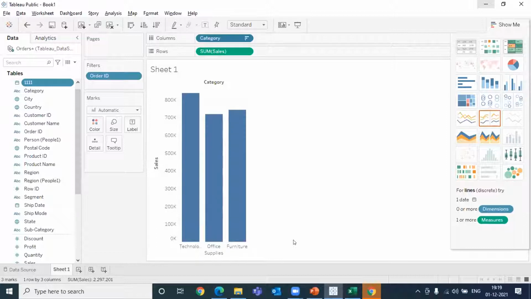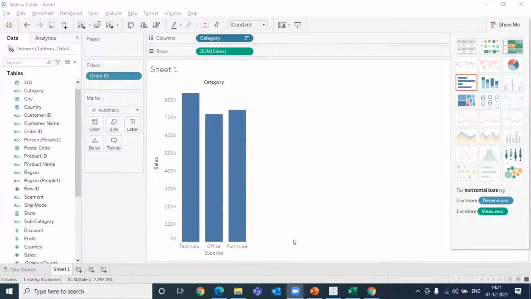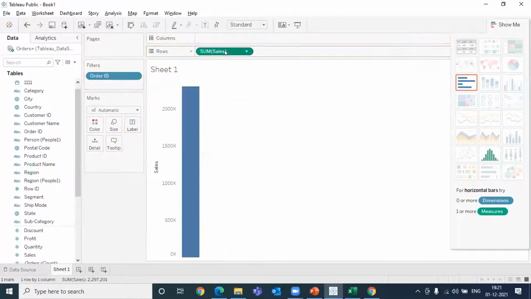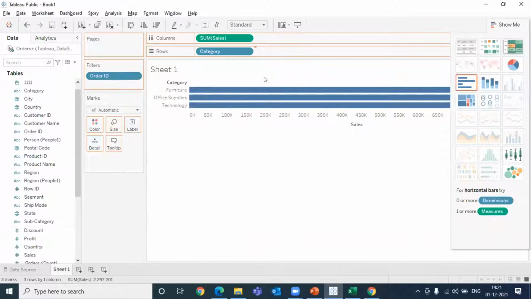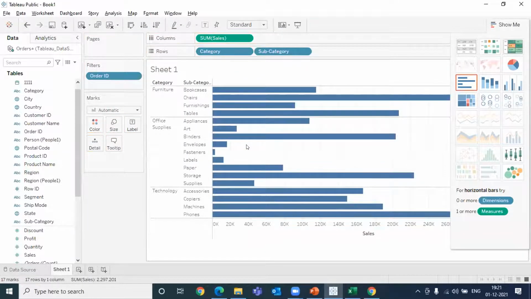So let's take the sum, category, and subcategory in Tableau. Okay, so let's go back to Tableau and let's take this sum here, right? And let's take the category option here and the subcategory here, right? So as you're looking into this graph as of now, we have got in the columns the sum of sales, and in the rows we've got the category and the subcategory. So this is how you can see the various information has come up, right?